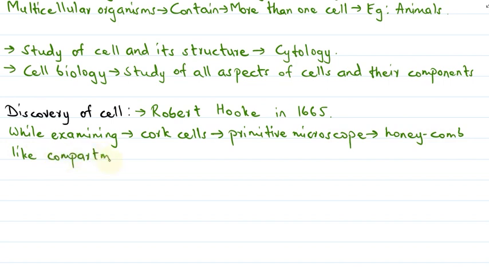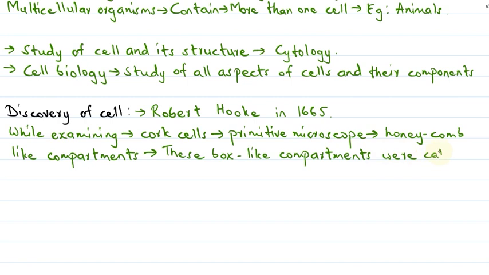And these box-like or honeycomb-like compartments were then called cells by him, that is, by Robert Hooke.